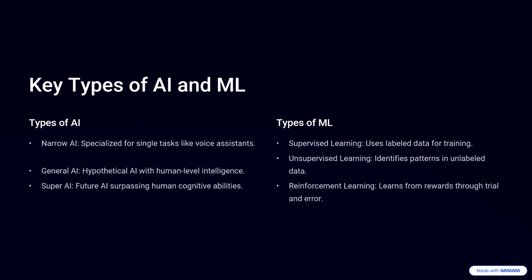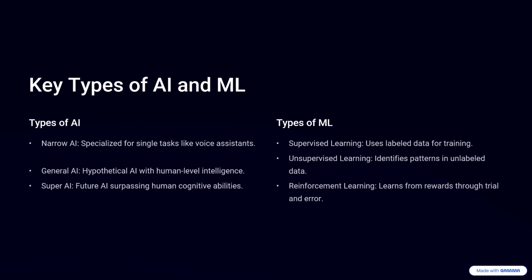Key types of AI and ML. Types of AI. Narrow AI. Specialized for single tasks like voice assistants. General AI. Hypothetical AI with human-level intelligence. Super AI. Future AI surpassing human cognitive abilities.